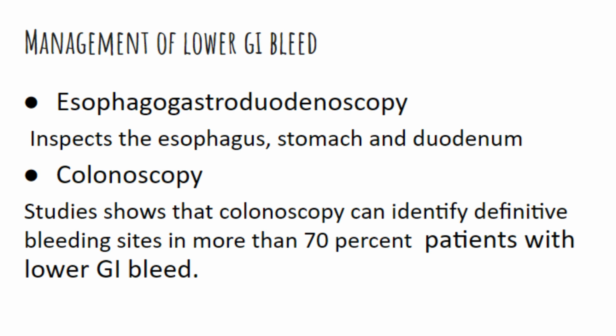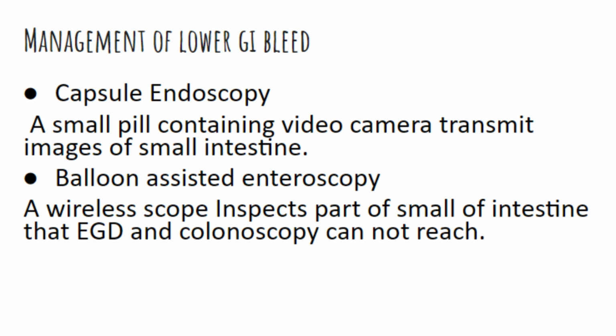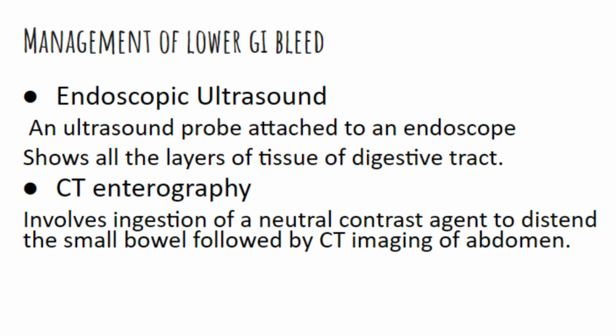Colonoscopy studies show that colonoscopy can identify definitive bleeding sites in more than 70% of patients with lower GI bleed. Capsule endoscopy: a small pill containing a video camera transmits images of the small intestine. Balloon-assisted enteroscopy: a scope inspects parts of the small intestine that EGD and colonoscopy cannot reach. Endoscopic ultrasound: an ultrasound probe attached to an endoscope shows all the layers of tissue of the digestive tract.